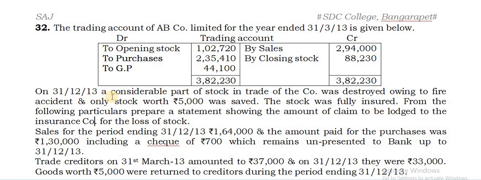On 31/12/2013, a considerable part of the stock in trade of the company was destroyed owing to a fire accident, and only stock worth ₹5,000 was saved. This is the salvage stock. The stock was fully insured. Fully insured indicates that you need not apply the average clause formula. From the following particulars, prepare the statement showing the amount of claim to be lodged with the insurance company for the loss of stock. Sales for the period ending 31/12/2013.